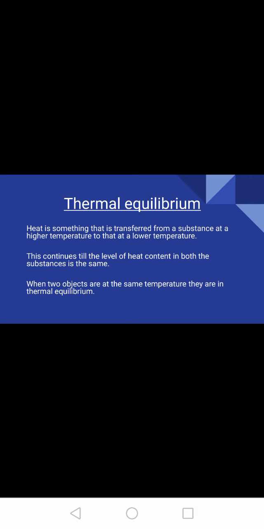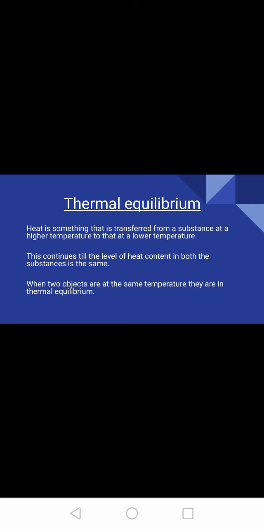Let's say there's a bucket of water, cold water for example. When you start pouring hot water, the total amount of water will become lukewarm. Now, the hot water and the cold water have come to the same level.